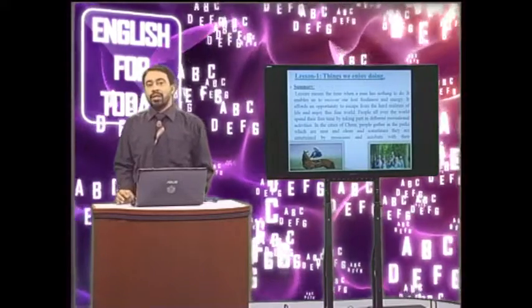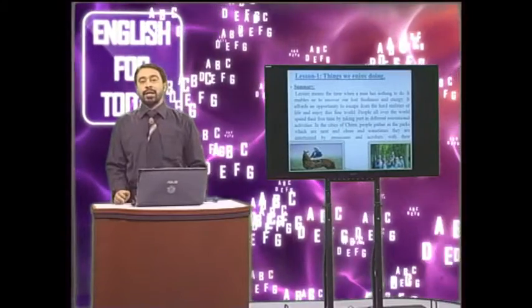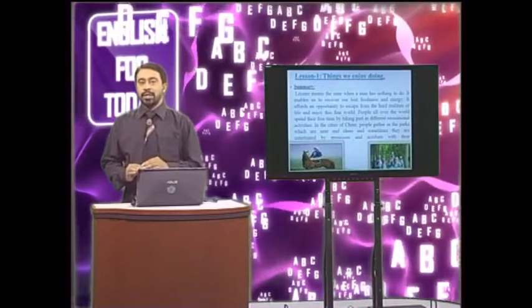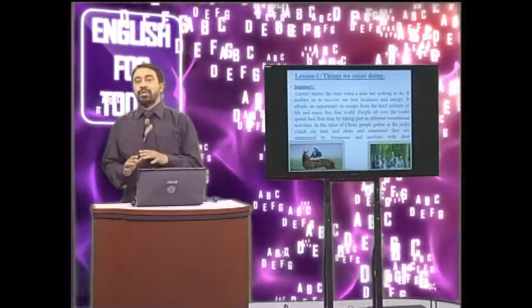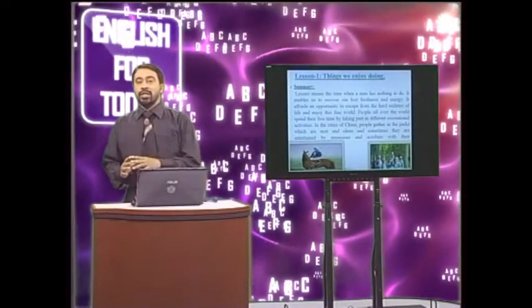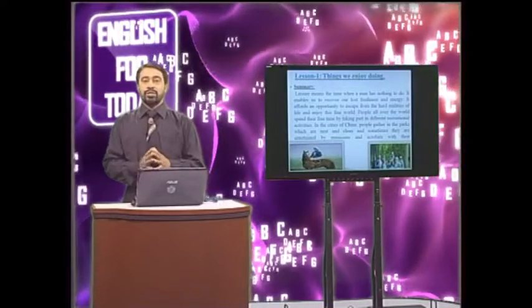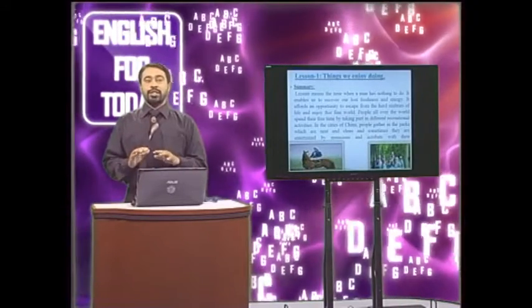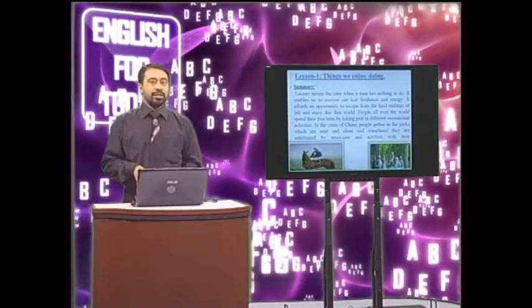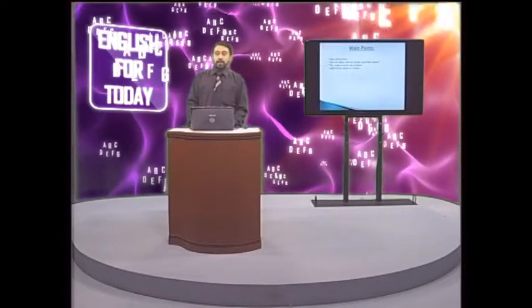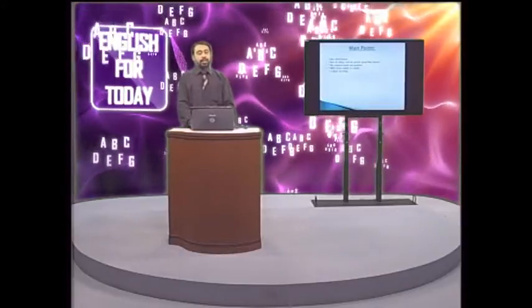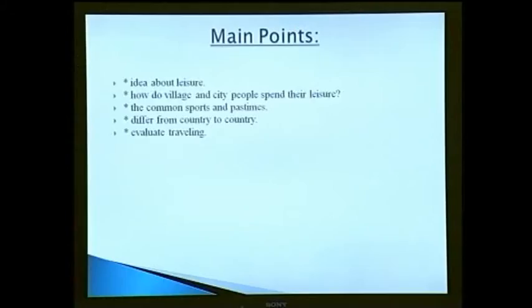So, you the learners have learned that pastimes can be of different types, varying from country to country, society to society, even continent to continent, and race to race. And it depends on educational status even. So we can have a look at the main points here on the screen, that we have got the idea about leisure. We have known how village and city people spend their leisure, and the common sports and pastimes, and how they differ from country to country. And we can evaluate traveling even.